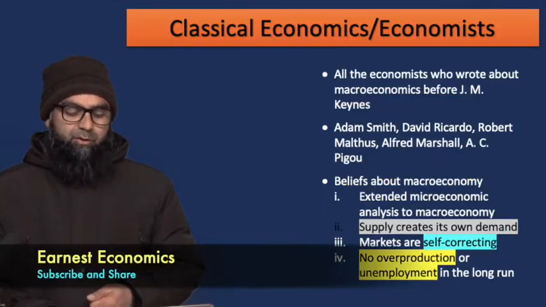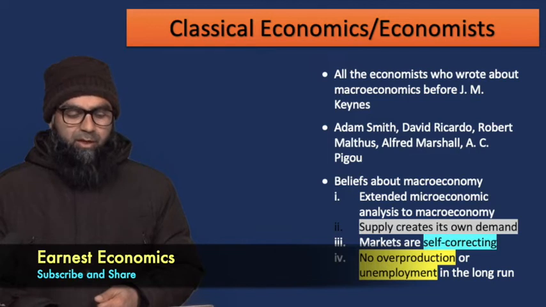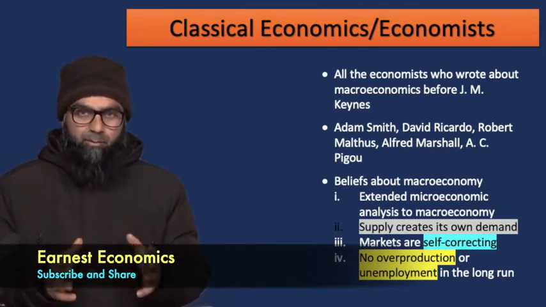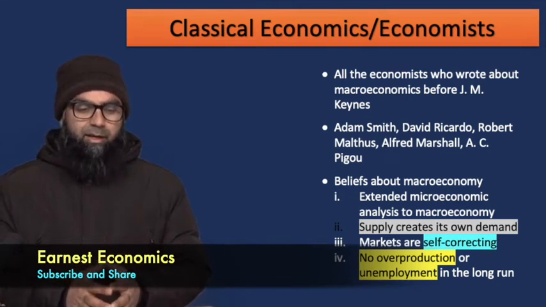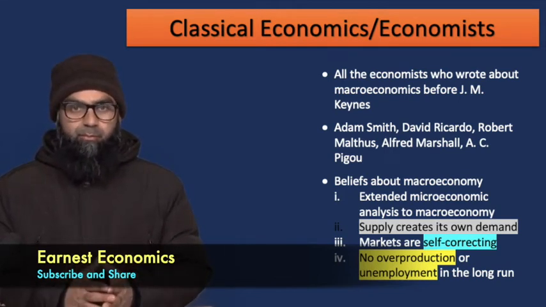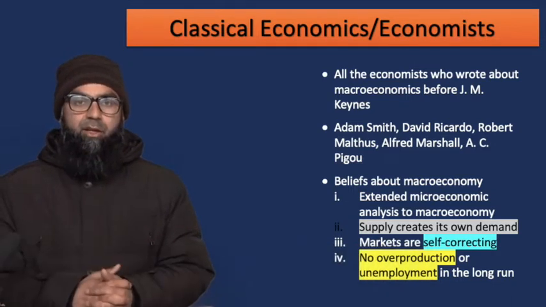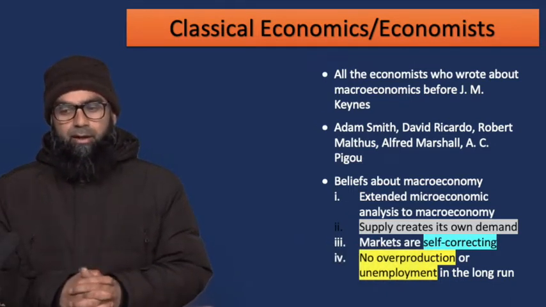Now, let's move to our second term, which is classical economics or classical economists. John Keynes is important for the birth of macroeconomics, and he brought forward his ideas in the 1930s.